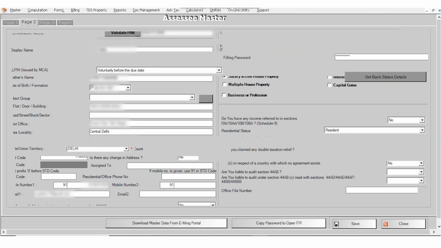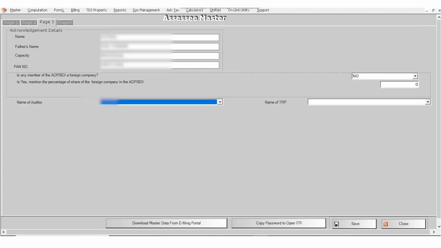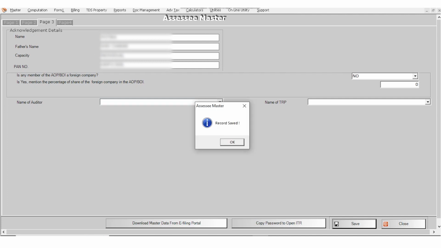Then you need to go to page number 2, and on page number 2, your bank account details will be reflected. You need to select the type of your account, whether your account is a savings account or a current account. Then you need to select one bank as the refund bank. And on page number 3, acknowledgement details of the assessee will be reflected automatically.